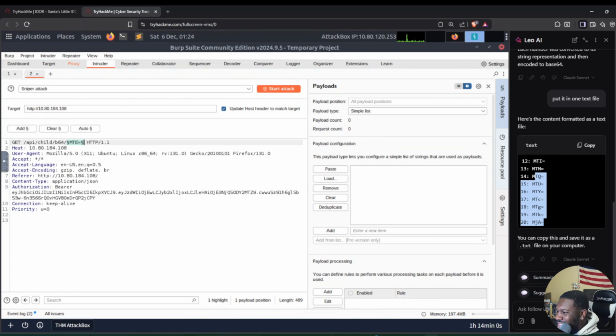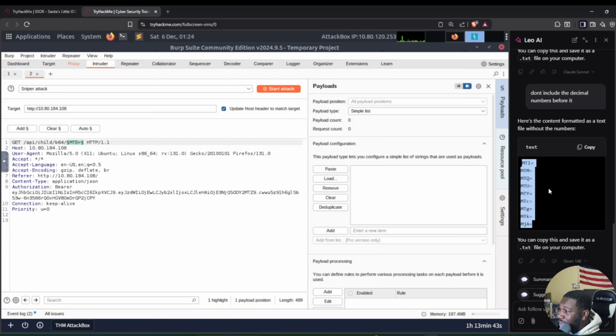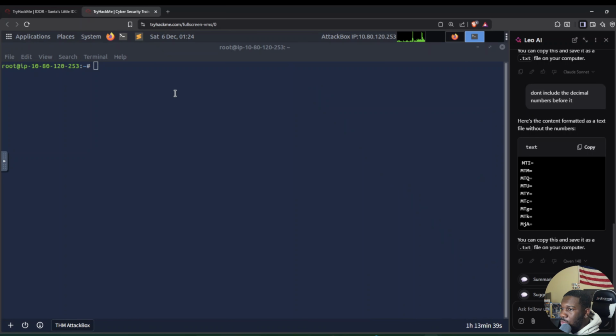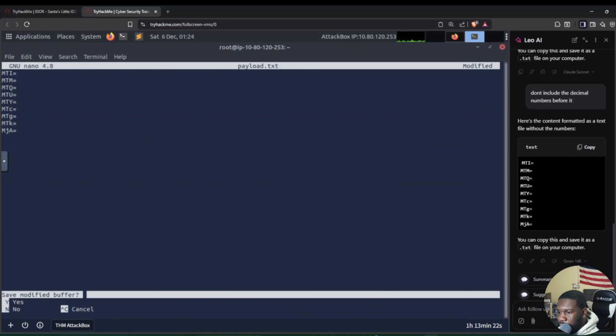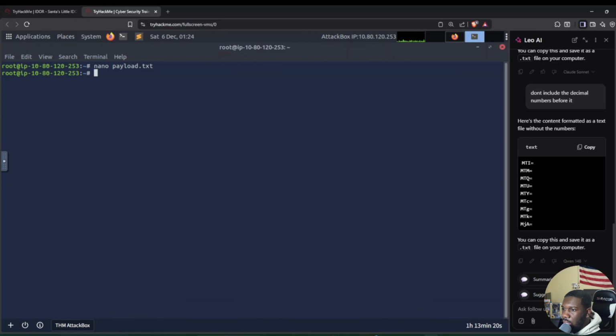See, this is one of the struggles of using AI. All right, so we got our Base64 encoded. Let's go to our terminal real quick. Nano payload.txt. Let's hit Control X, Control Y to save and exit, and then let's ls just to see where it is.